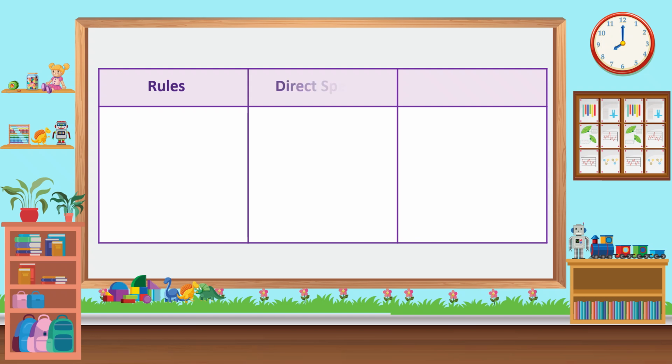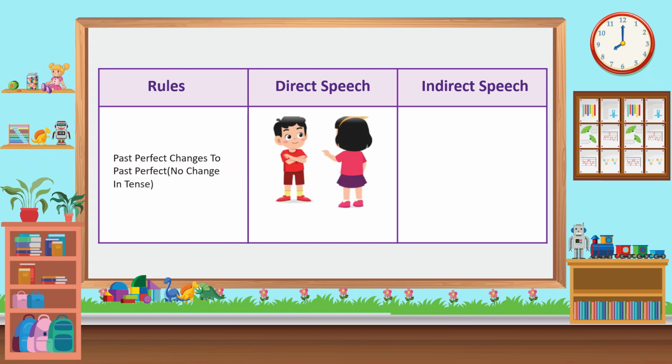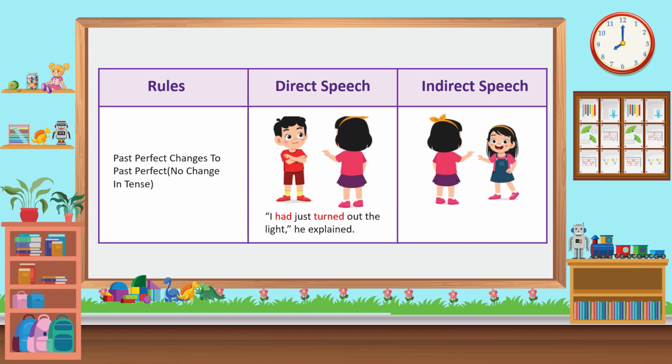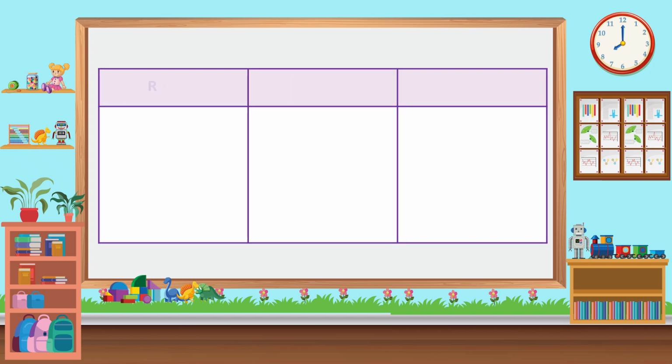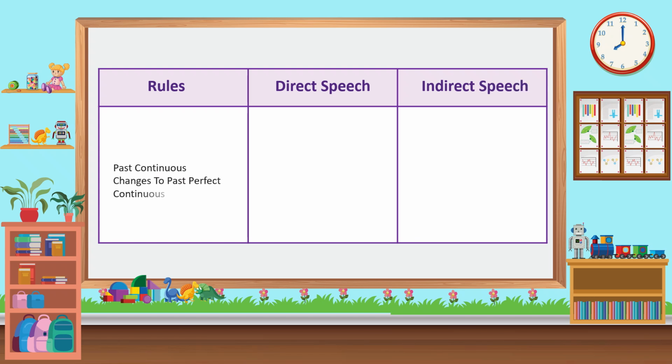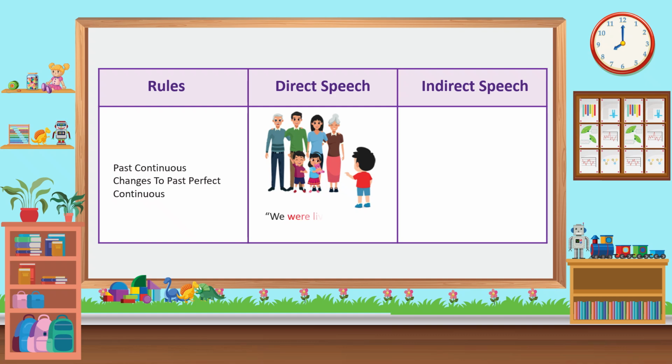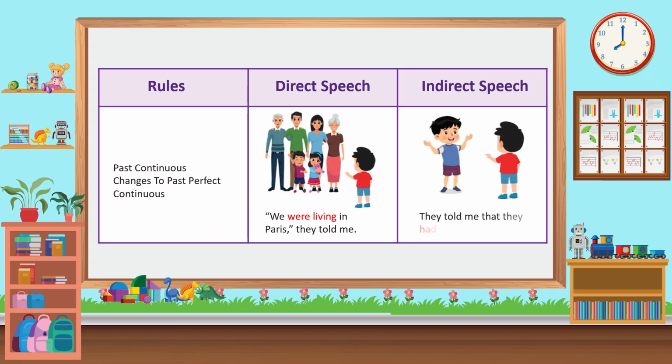Rules. Direct speech. Indirect speech. Past perfect changes to past perfect, no change in tense. I had just turned out the light, he explained. He explained that he had just turned out the light. Rules. Direct speech. Indirect speech. Past continuous changes to past perfect continuous. We were living in Paris, they told me. They told me that they had been living in Paris.